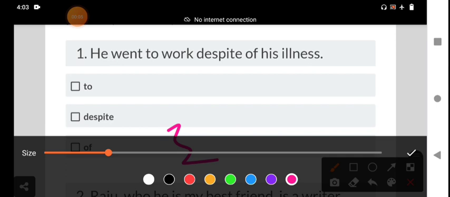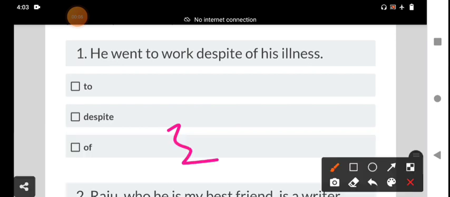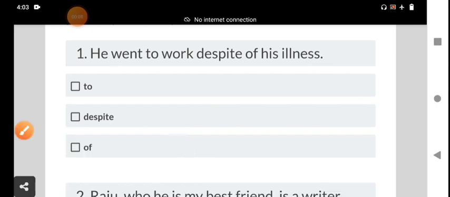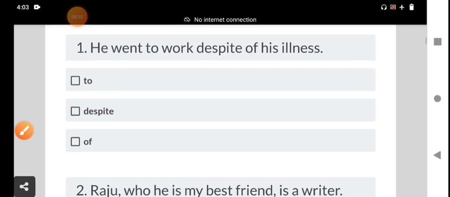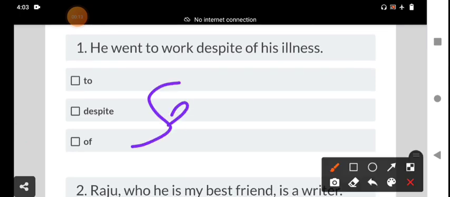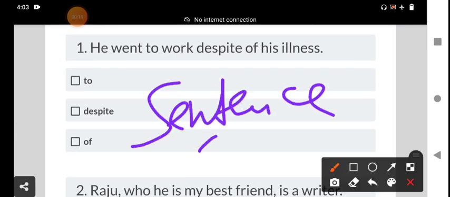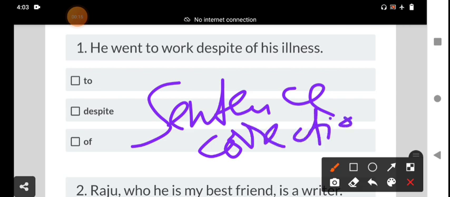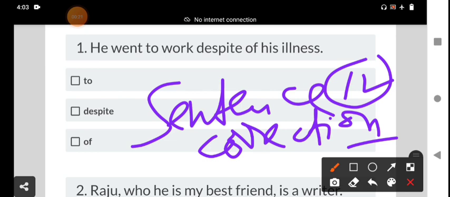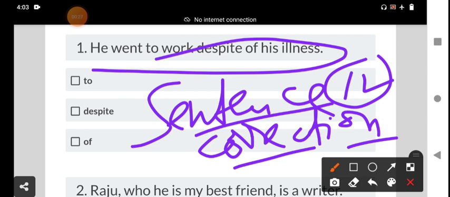In today's class, I am going to discuss sentence correction. The name of the topic is sentence correction. There are 12 sentences, 12 questions. In each sentence there is one word which is excessive, an extra word.